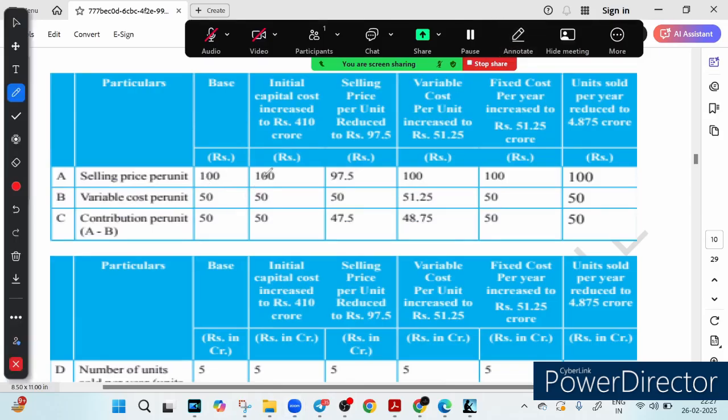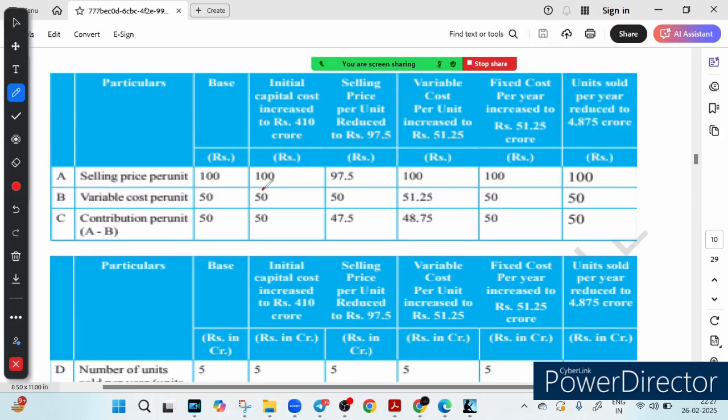So obviously if we increase the capital cost, it does not affect it, but if the selling price is reduced to 97.5, the price dropped to 97.5. Now what about the variable cost per unit? This is the cost of making 1 unit, right? In the base case it is 50, right? Everything remains the same, nothing changed, only this one change.